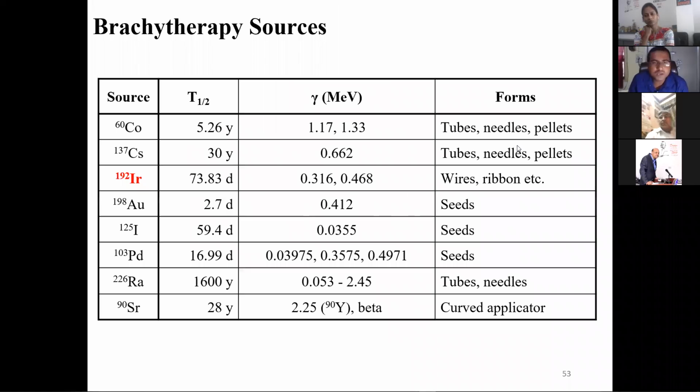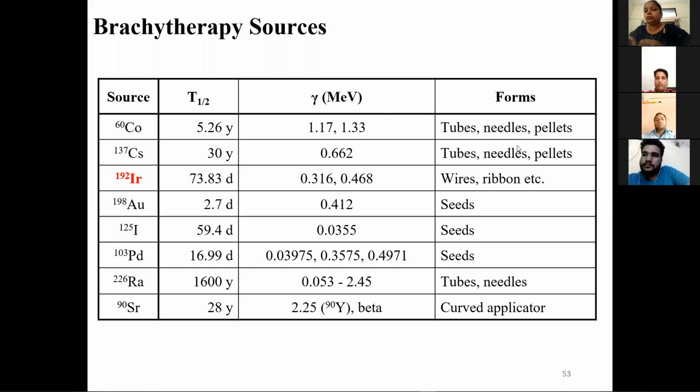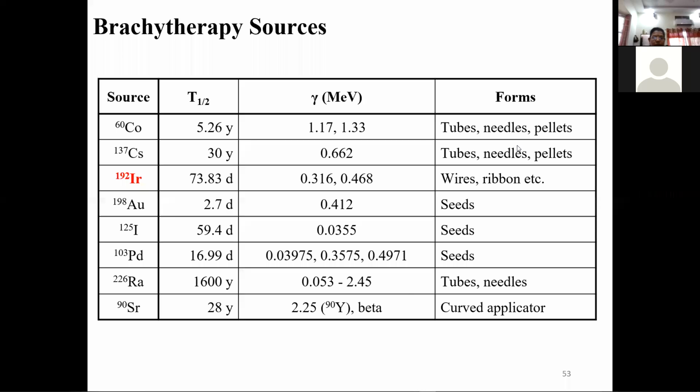We can understand very easily that if the source is going to be permanent, then a short half-life should be used. If a short duration is required, the half-life can be very low, and in that case it will not seep into the body. Here it will seep into the body, like in prostate cancer. But in other cases, a tube or needle or pellets will be used. The patient will go to the doctor, get the dose, and come back. This will be like cervix cancer or breast cancer also. For ocular cancer, Strontium 90 is used, mostly for cancer related to the eye.